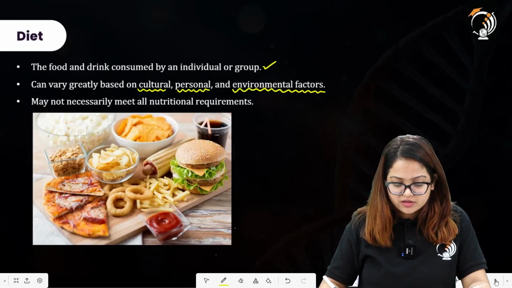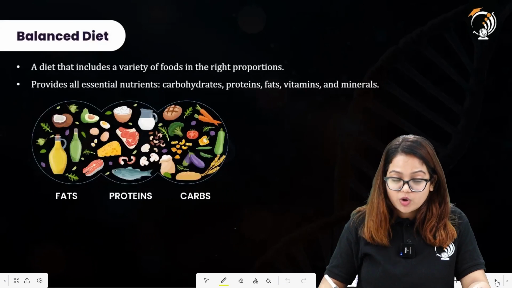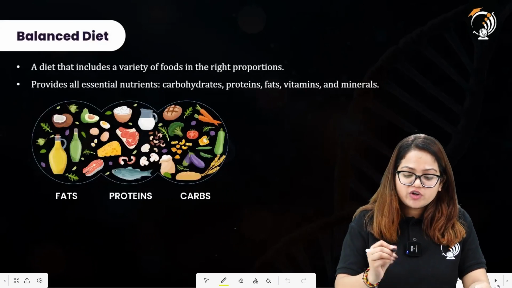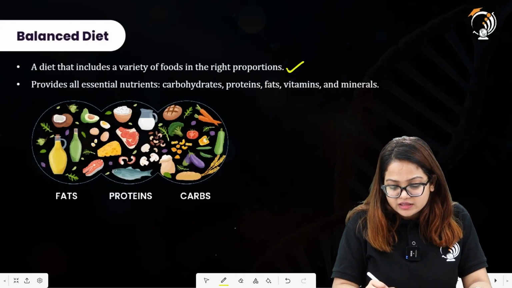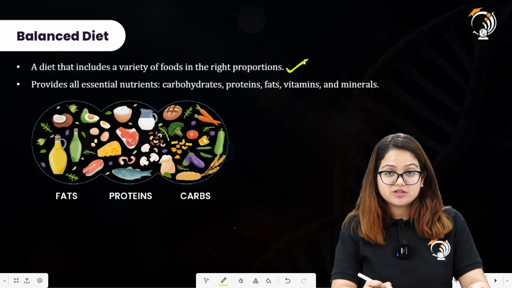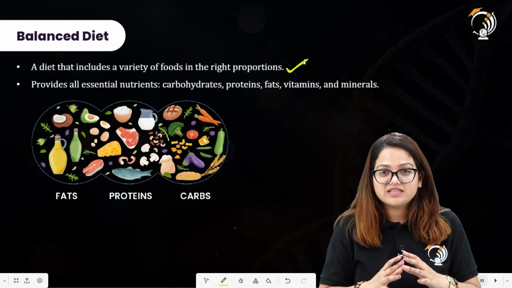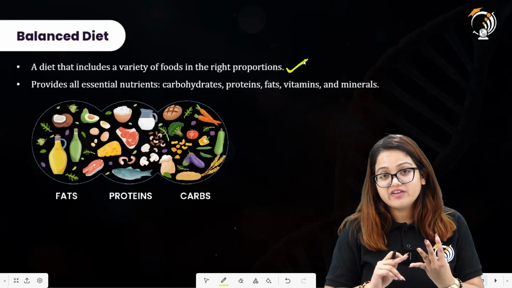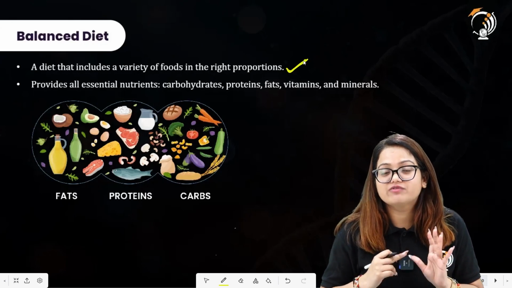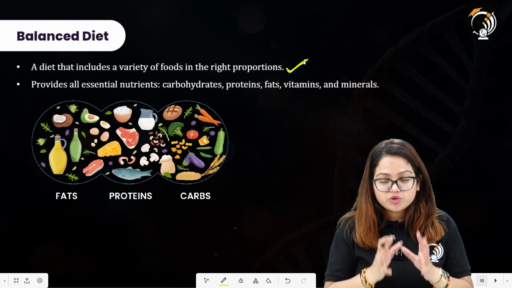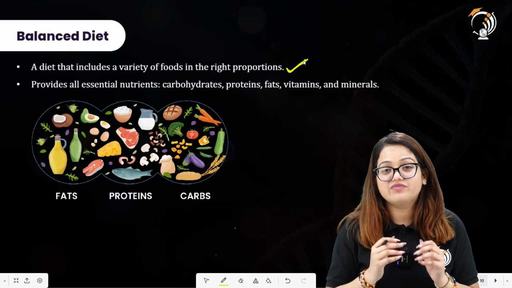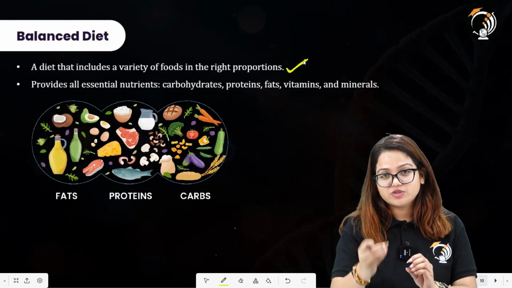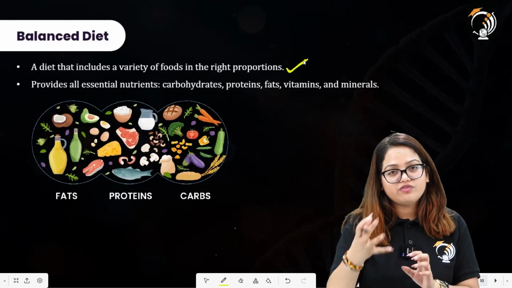All right, so the diet may not necessarily meet all nutritional requirements, but we have to take care of our diet in order to meet all the nutritional requirements of our human body. A diet includes a variety of food in the right proportion. So we should consume a diet that has carbohydrates, fat, protein, vitamins, and minerals. All of these should be present in the food in the right proportions in order to derive the maximum amount of energy and nutrition from the food resources.